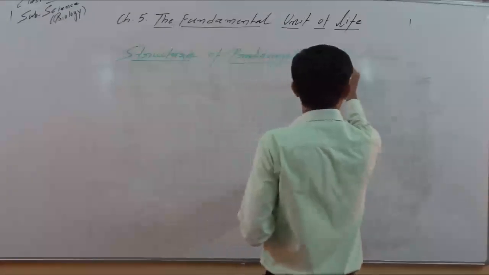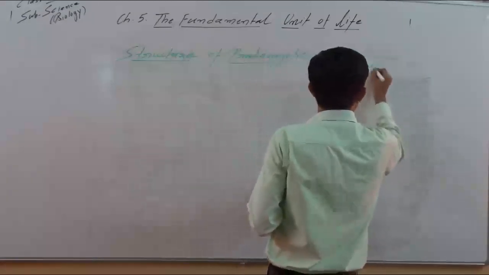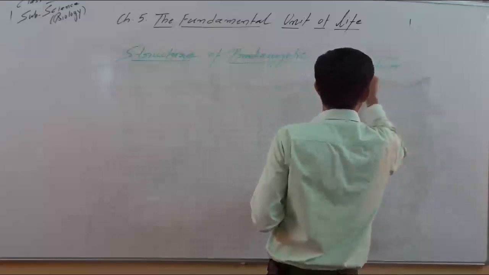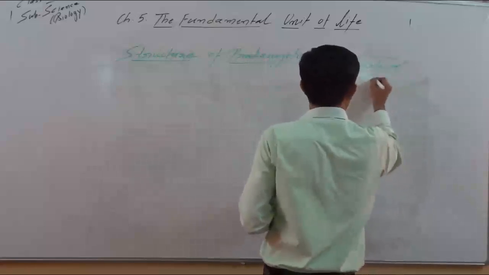So for the prokaryotic cell, we have to talk about the bacterial cell. The best example is the bacterial cell.